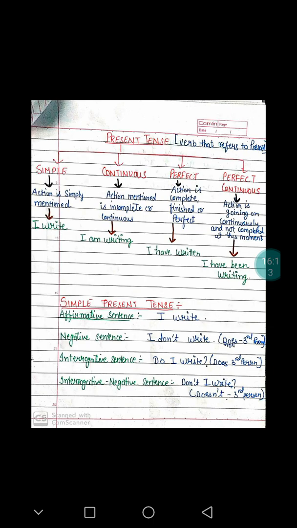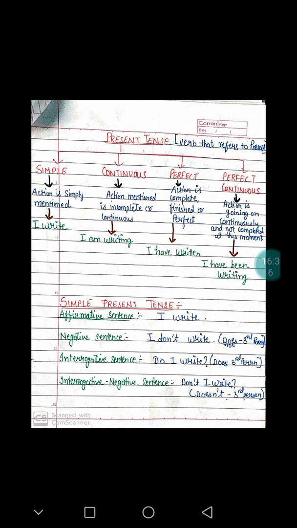The first sentence is I write, I dance, I work, I eat. All these are affirmative sentences wherein you affirm something, you try to establish something.